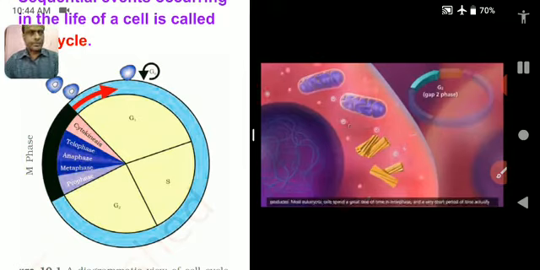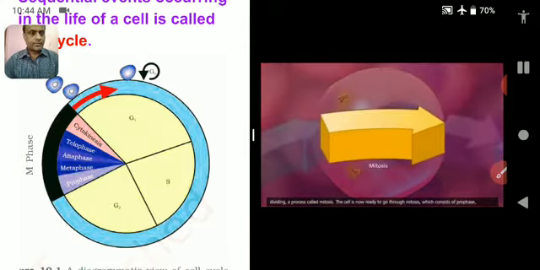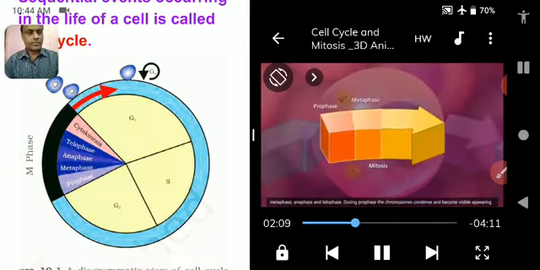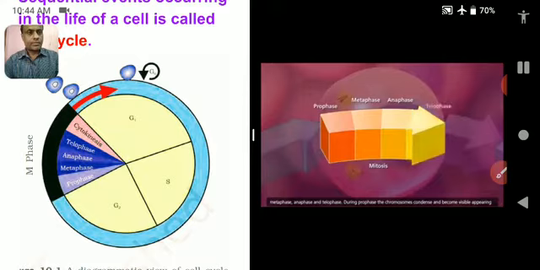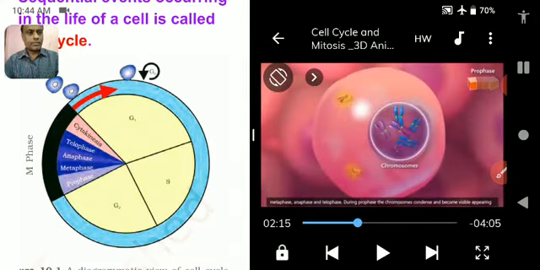Most eukaryotic cells spend a great deal of time in interphase, and a very short period of time actually dividing, a process called mitosis. The cell is now ready to go through mitosis, which consists of prophase, metaphase, anaphase, and telophase. During prophase, the chromosomes condense.